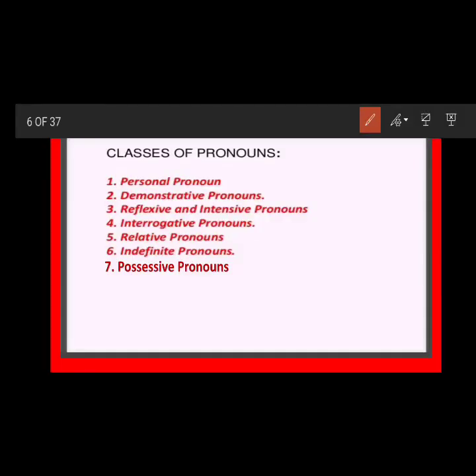Hello students. Let's continue with the second part of pronouns. In our last part, we read about personal pronouns, demonstrative pronouns and reflexive pronouns. So let's continue with the interrogative pronoun.